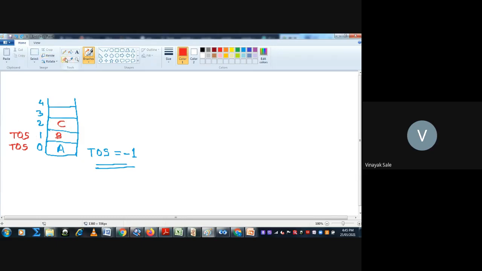See here, suppose you have inserted the elements D and E here, and you want to insert a new element F. So you have to confirm whether the stack is full or not. Here top is at 4. So you have to confirm if top is equal to max minus 1.